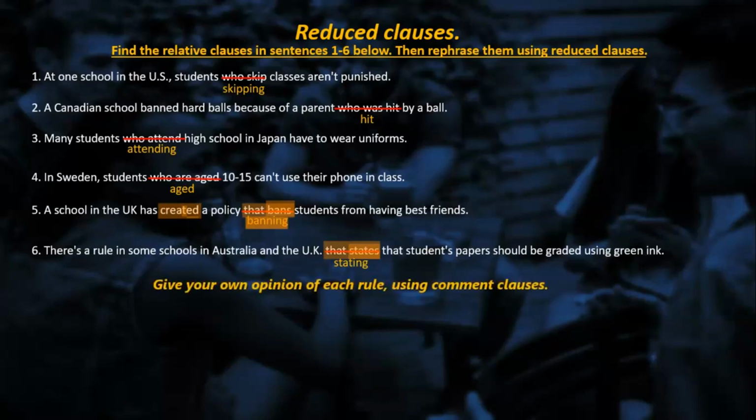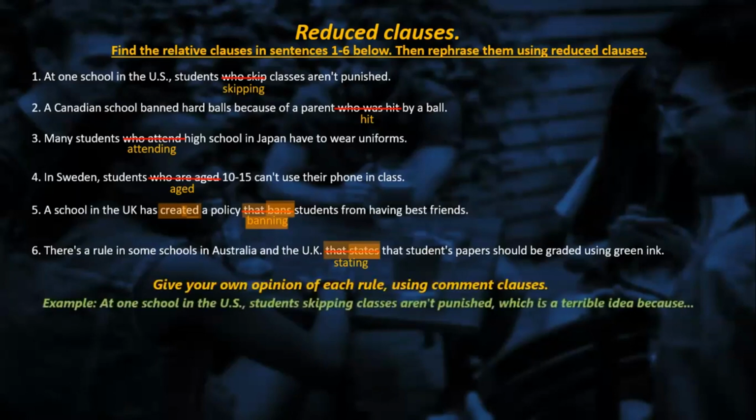Give your opinion on each rule using a comment clause. Example, at one school in the US, the students skipping classes aren't punished, which is a terrible idea because, etc. Select one rule and make a comment on that one.